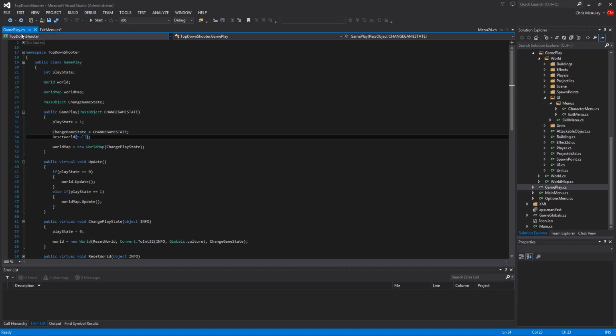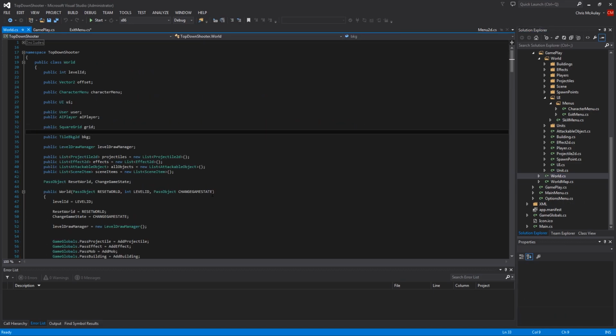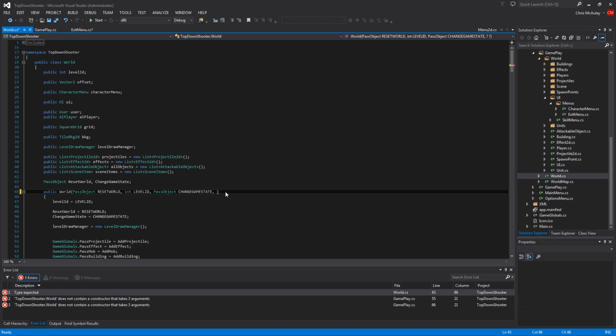Okay, so that takes care of our menu. Our menu is here. It's ready. It's good to go. It goes in world. World is going to need the state change here. So this is going to be coming in pass object change play state.